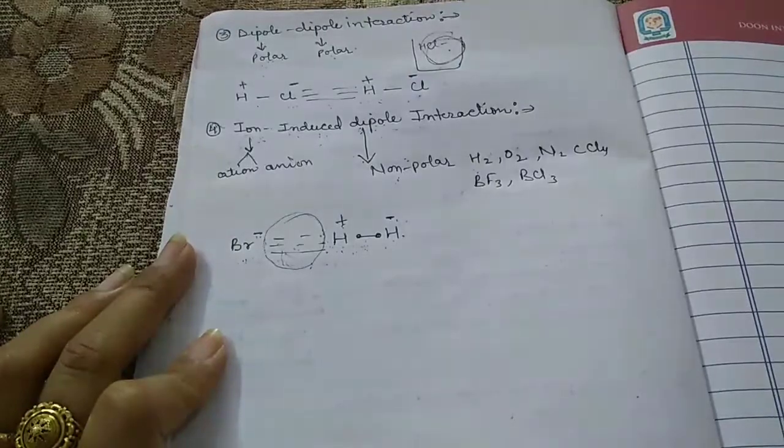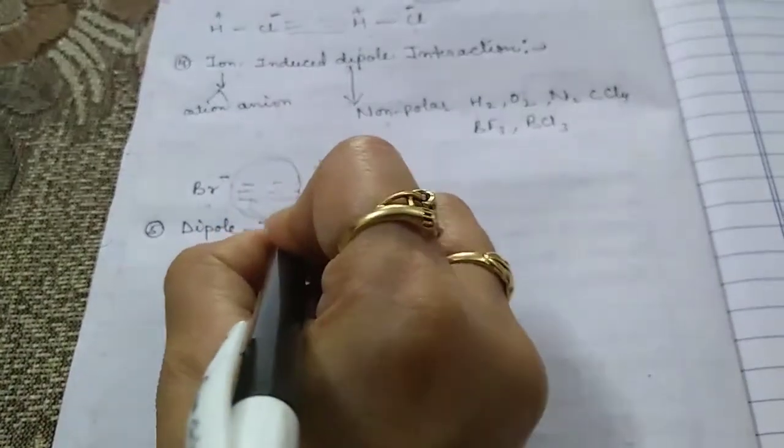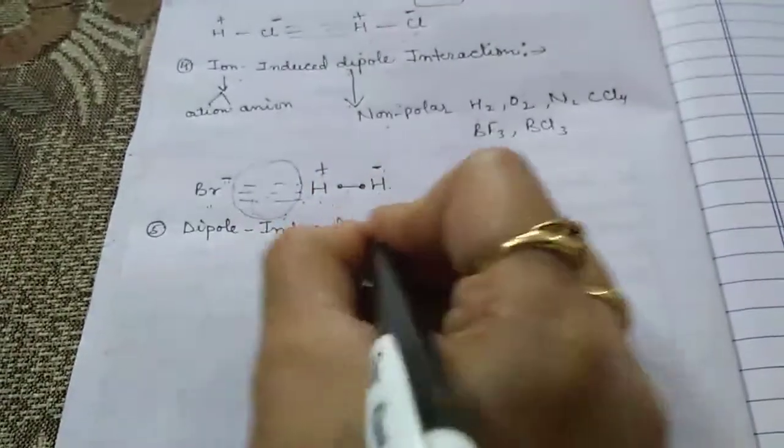Now the next part is dipole induced dipole interaction.